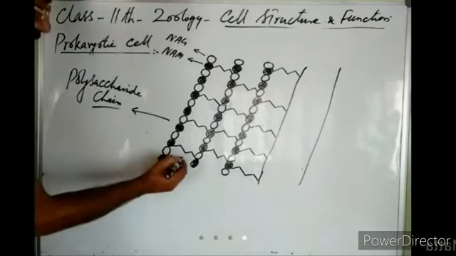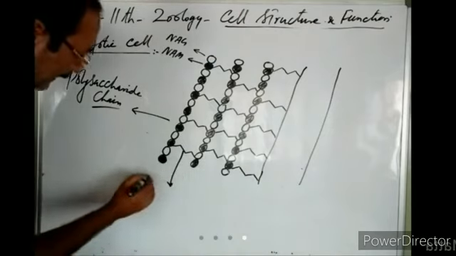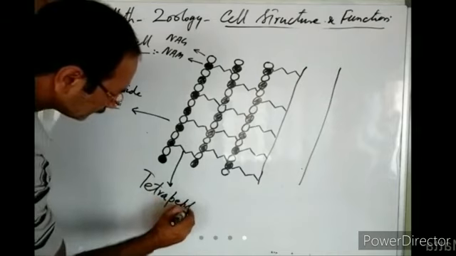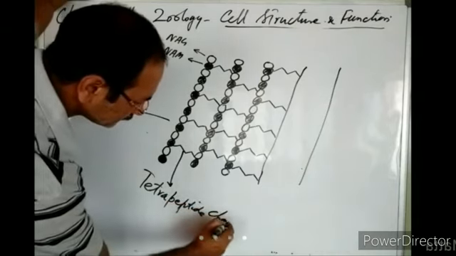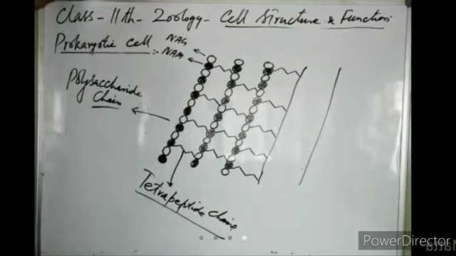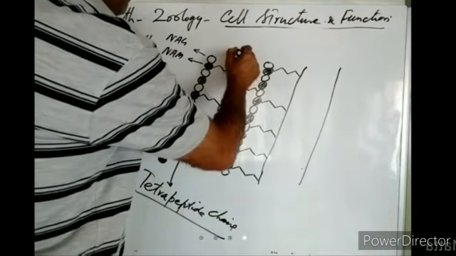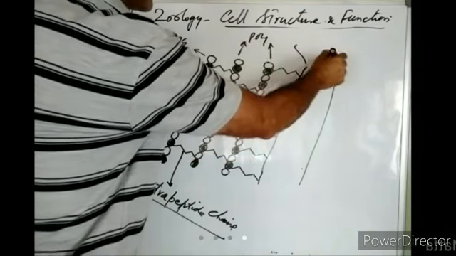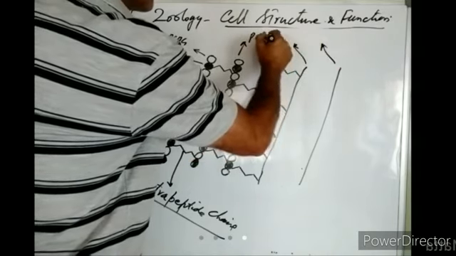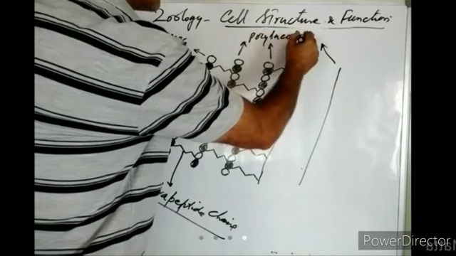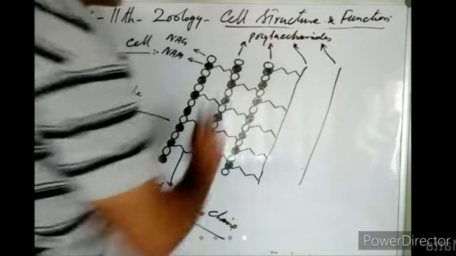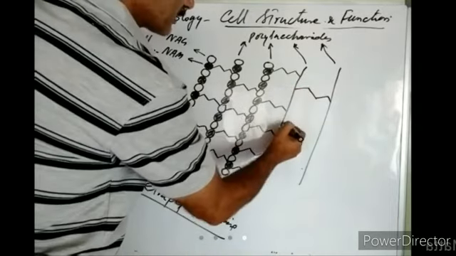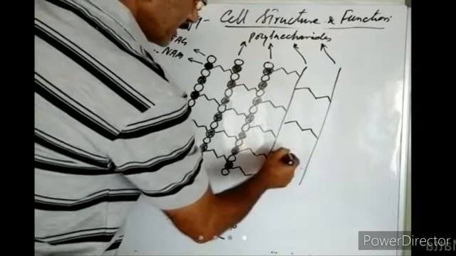Right? So these are small tetrapeptide chains. And these are polysaccharide chains. These polysaccharides are joined to each other by small tetrapeptides.